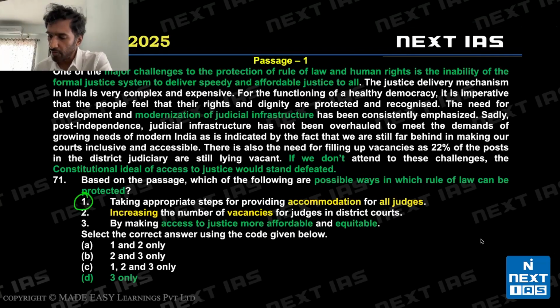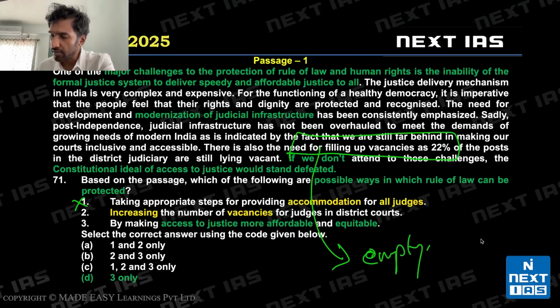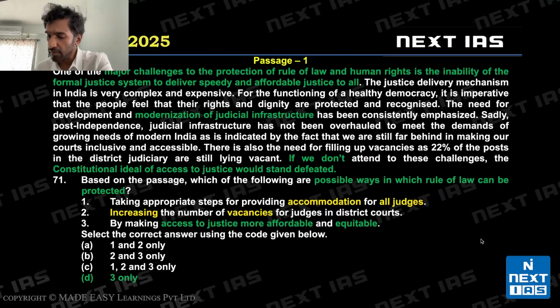Taking appropriate steps for providing accommodation for all possible judges. This is nowhere stated in the passage that accommodation is a problem. 1 is invalid. 2 says increasing the number of vacancies for judges in district courts. Vacancies are discussed in the passage, but they are discussed as a need for filling up existing vacancies. Many of the existing vacancies are empty. So we can't say there is need for more vacancies. So increasing would be invalid. 1 and 2 are invalid.